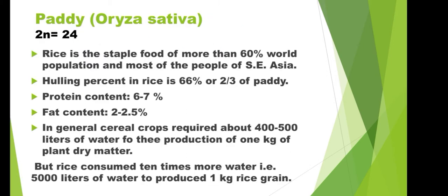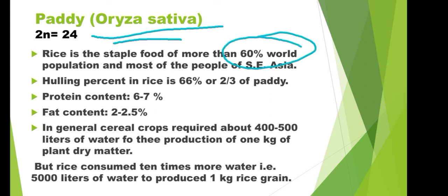Paddy's botanical name is Oryza sativa, and 2n is equal to 24, which is the number of chromosomes in paddy. We know that rice is the staple food of more than 60% of the world population, mostly in Southeast Asia. The hulling percent in rice is 66%. Now what does hull mean? The outer layer of the grain is known as hull. So 66% is covered by hull.